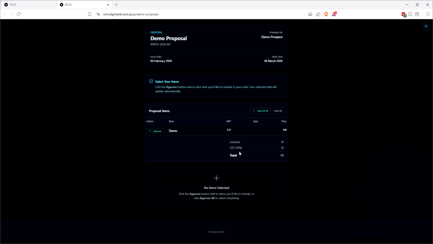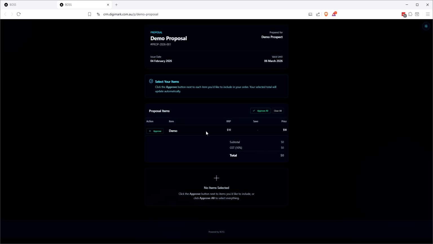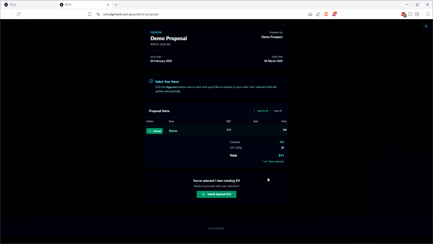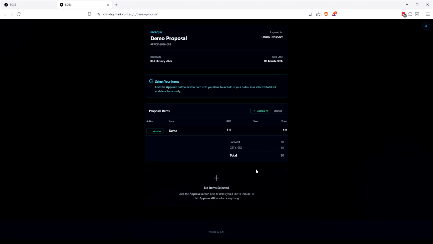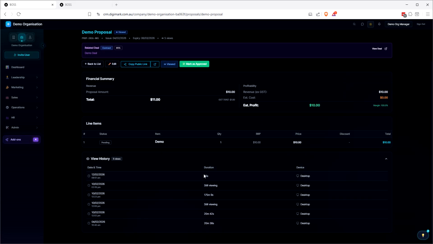So at the moment, the total is 0 because they haven't approved anything. The second that they approve it, then it adds the price. They can go, oops, I didn't mean to do that, or they can submit their approval, and then it will send you a notification within Boss to say that it's been accepted. It also tells you when they viewed it. So view history, we've got in here 25 seconds ago, and we're still viewing it. So obviously we need to fix this up.